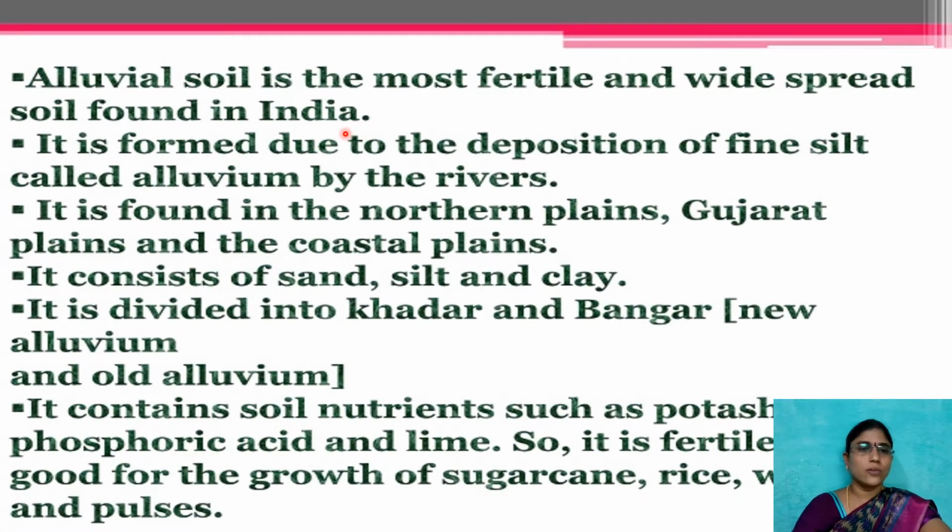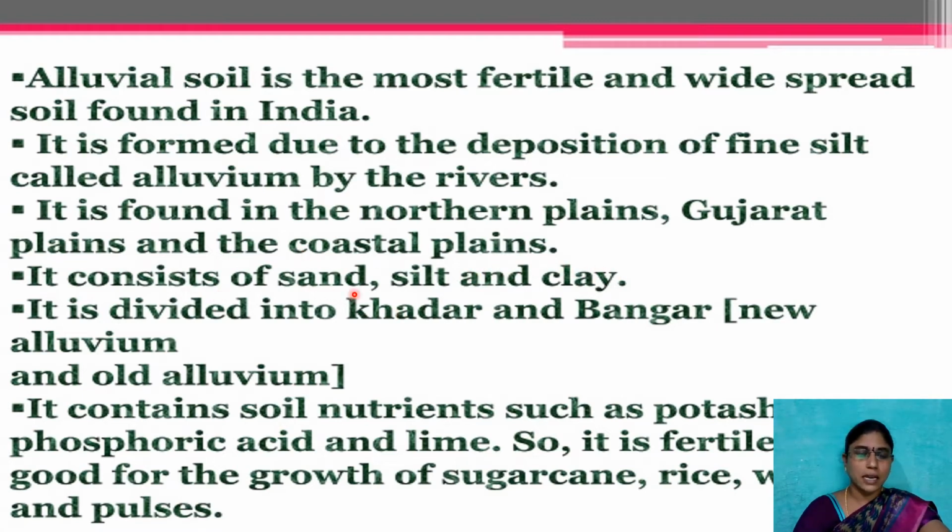First one is alluvial soil, children. This alluvial soil is very fertile and the most widespread soil found in India. In the northern plains, the Gujarat plains and the east coastal plains stretch with this alluvial soil. That is the main reason our plains cultivate more and more crops, especially paddy. It consists of sand, silt, and clay. So a three-mixture combination is alluvial soil.